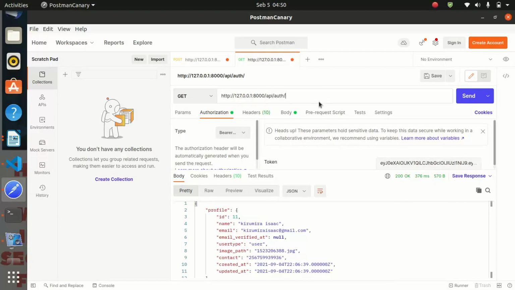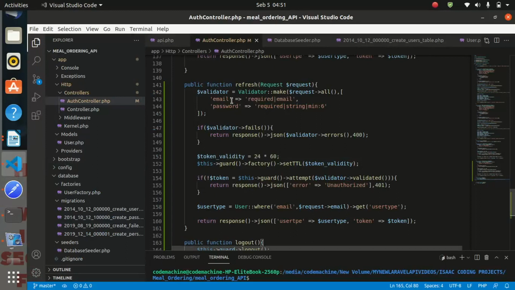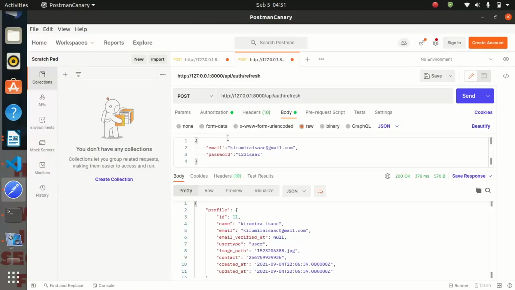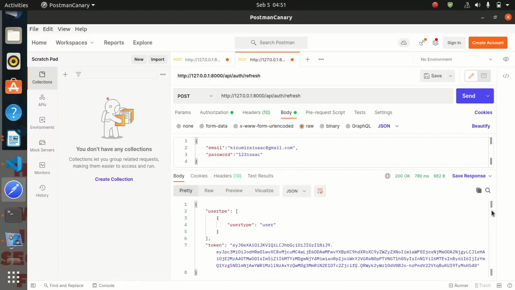So I will just get refresh, and this one was a post endpoint, but remember it takes the email and the password as you are seeing in the validator. So you must input email and password to refresh your token. So now, as you are seeing, a new token will be issued to this user.